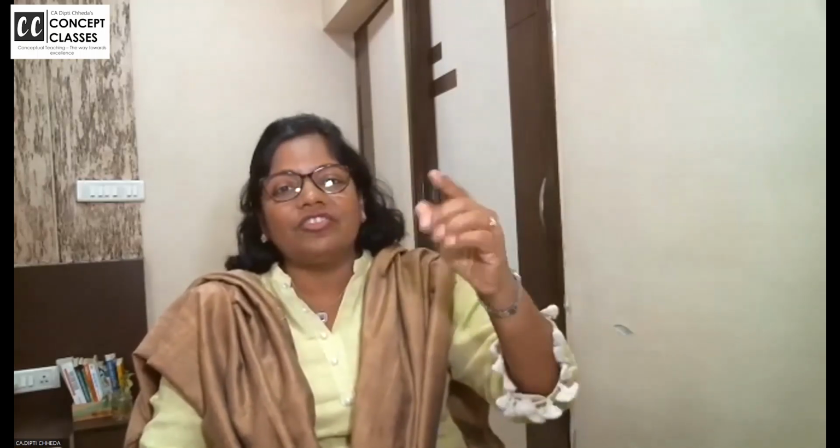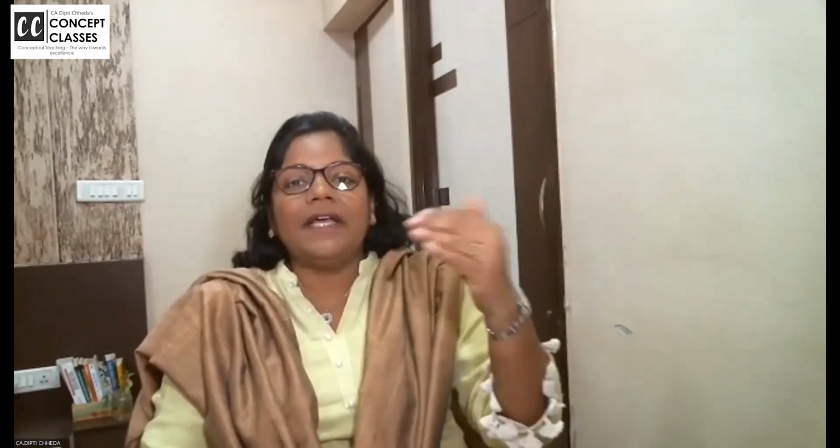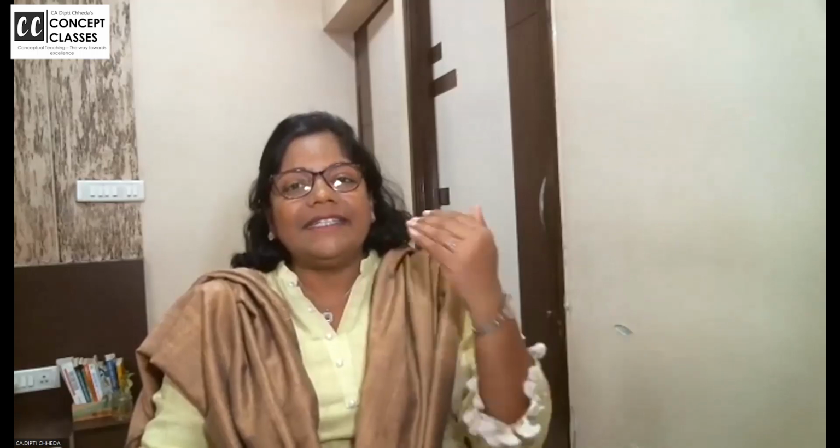Sir, we begin with the fifth and the last class for transfer pricing. Today, what we are doing is the procedural last aspect. Once again, what we have covered is how to decide that transfer pricing is applicable. 92A: the transaction should be between two associate enterprises. 92B: it should be an international transaction. 92C: such international transaction between two associate enterprises should be at arm's length price.